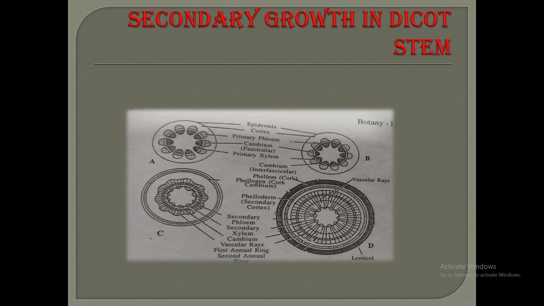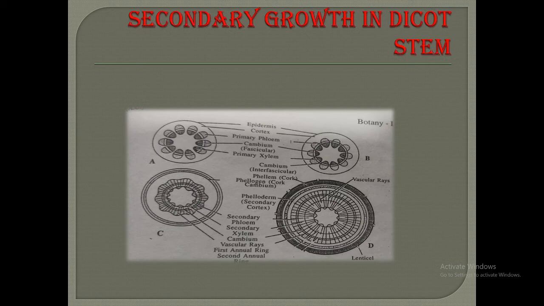The primary vascular bundles are separated by parenchymatous medullary rays. During the secondary growth, this parenchyma tissue, which is already present in the cambium region, becomes meristematic and forms a cambium.